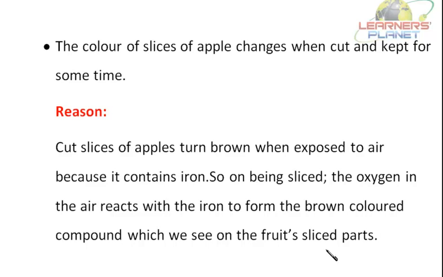So the sliced part of apple is turning brown. Why? Because it contains iron, and this iron reacts with the oxygen of air, forming what? Forming its oxide, right? That changes the color of the sliced part. So that is also a chemical change, caused due to a chemical reaction. So, how can you prevent it?